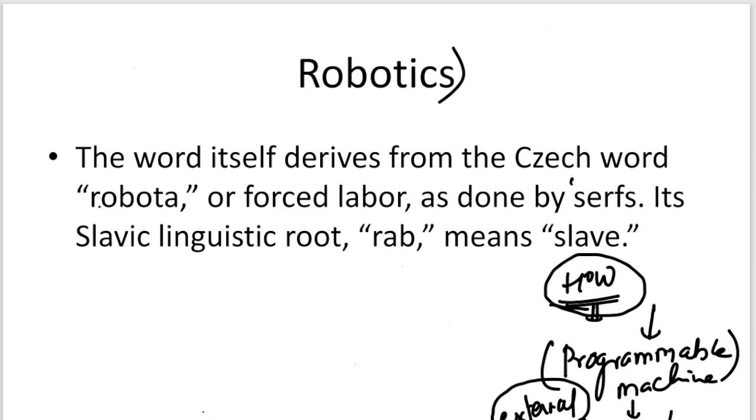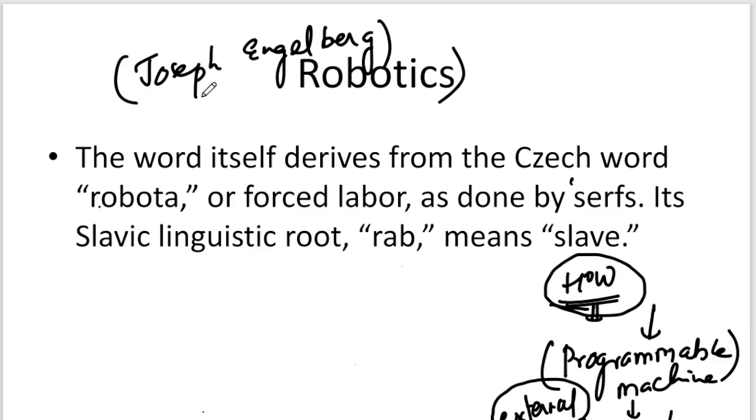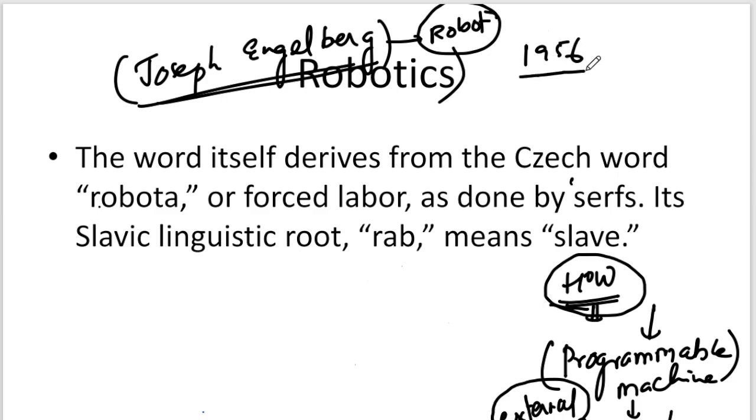A scientist named Joseph Engelberger, the American physicist, developed the robot. Because he developed the robot in 1956, he is called the father of robotics, Joseph Engelberger.